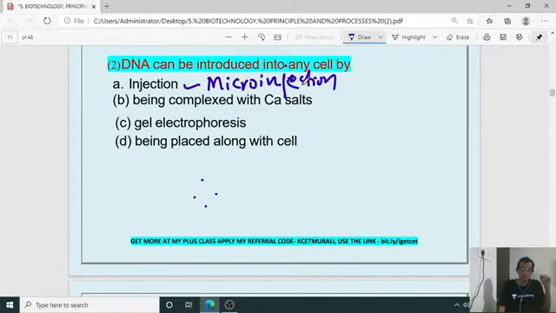So micro injection can be utilized for the purpose of injecting the DNA into any cell. As a result of that, we are going to get our desired character in the oncoming plant.